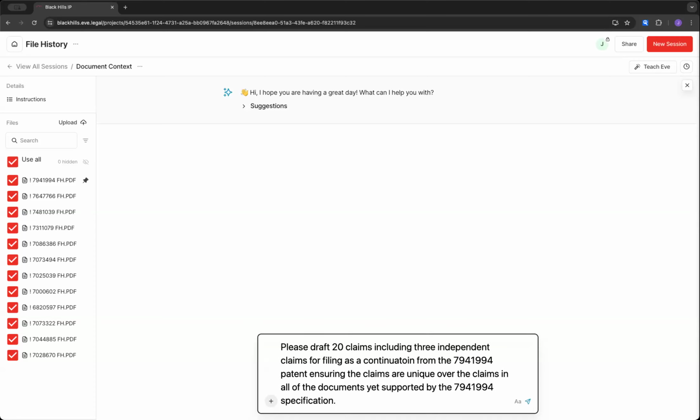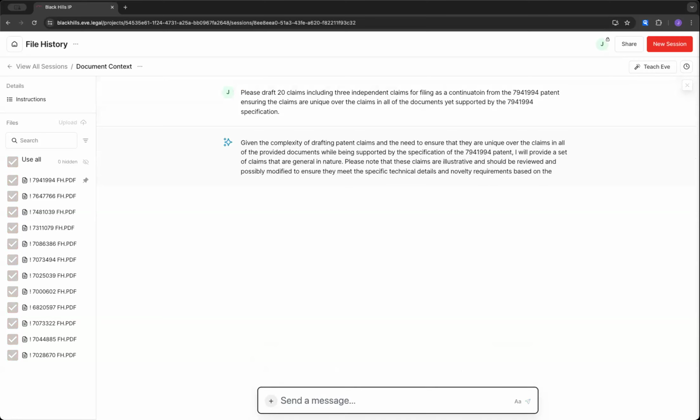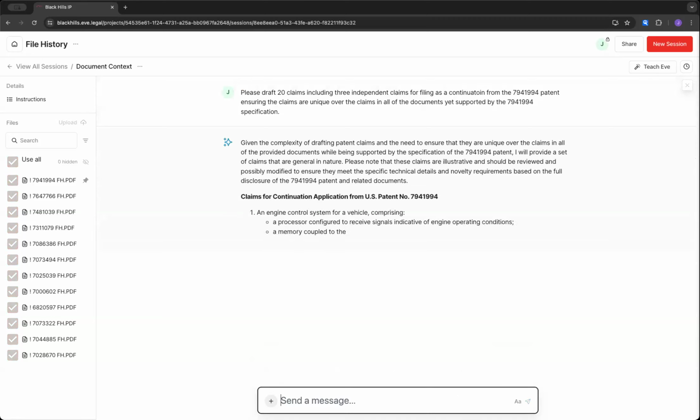Okay, so I'm going a little raw here, not knowing exactly how well this is going to work, but let's just take a shot at it. I've done this before with these patents, but not with this specific text. So it gives us a disclaimer, and then it drafts a set of claims.